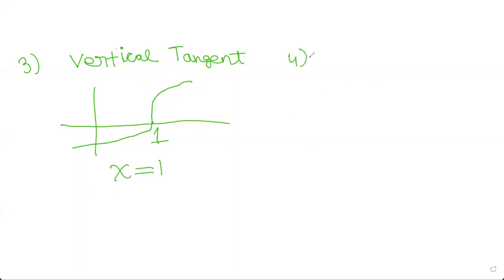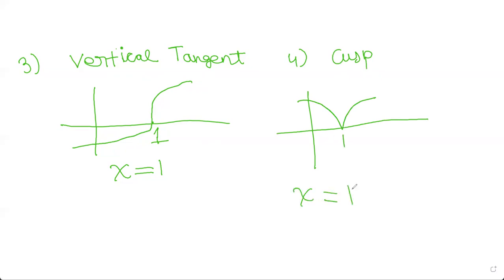Finally, the fourth case where function f is not differentiable is when there is a cusp. Let me give you an example. It looks something like this, a cusp. At x equals 1 again, this graph is not differentiable because there is a cusp. But for all other values of x, it is differentiable.